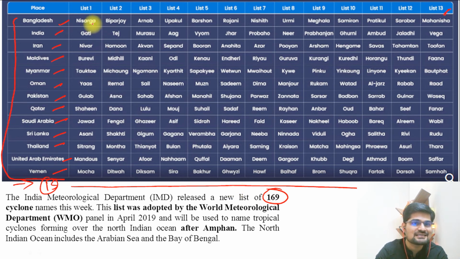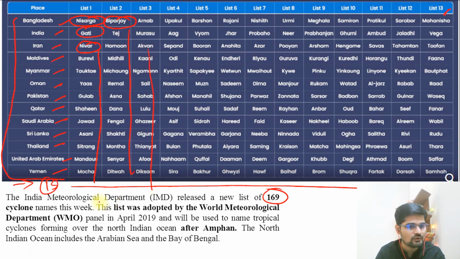And remember the last cyclone, Nisarga, then we have Gati, and then we have this list. So now when this list is completed, it will start from here again. So this is how this is being followed one by one. And who does this? The list is adopted by the World Meteorological Department, which is provided by IMD. IMD is a regional body and it is the larger body WMO. So this is what happens.